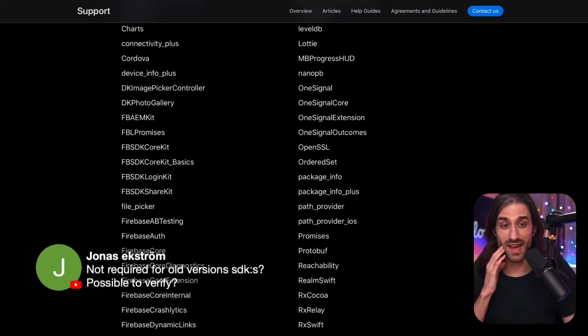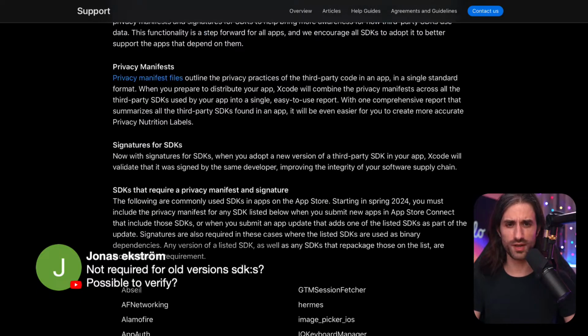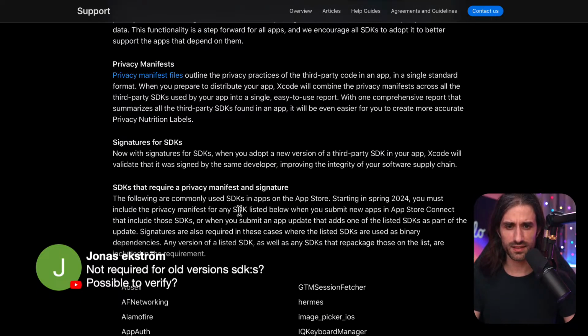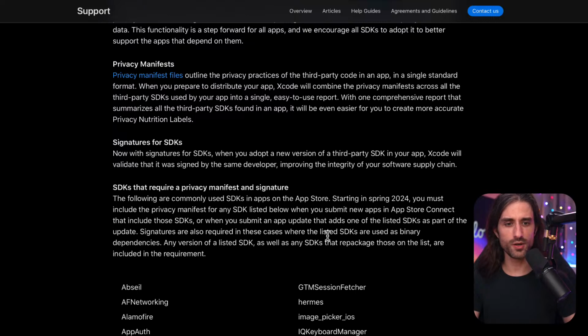Not required for, yeah, so that's kind of the way I understand it. I'm not 100% sure, but the way it's written, they do say that when you submit new apps in App Store Connect that include those SDKs, or when you submit an app update that adds one of the listed SDKs as part of the update. So if you submit an app update that doesn't add one of the SDKs, meaning that it was already there, it doesn't seem to break the rule.